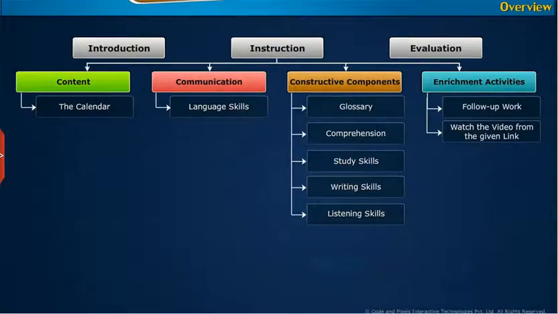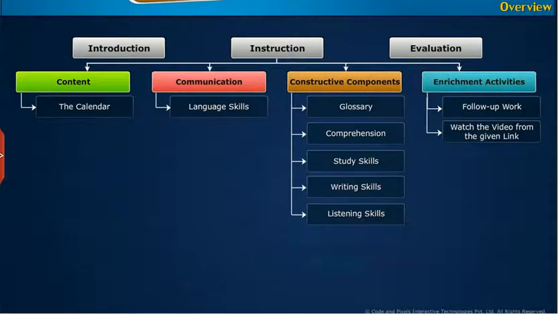The overview slide consists of 3 sections, namely Introduction, Instruction, and Evaluation. The Introduction section is meant to motivate the student to learn the lesson. The Instruction section divides the contents of the lesson into 4 subsections. They are Content, Communication, Constructive Components, and Enrichment Activities.